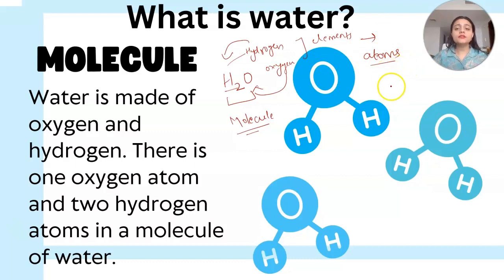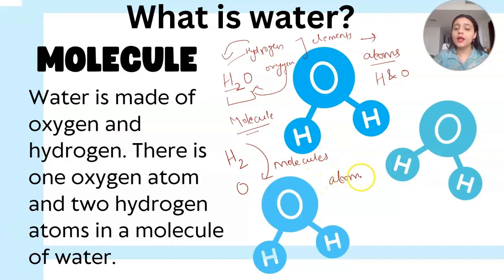In the water case, these atoms are hydrogen and oxygen. Further we will see that hydrogen is 2, oxygen is 1, which makes up the molecule, because we already know that atoms combine to form a molecule.